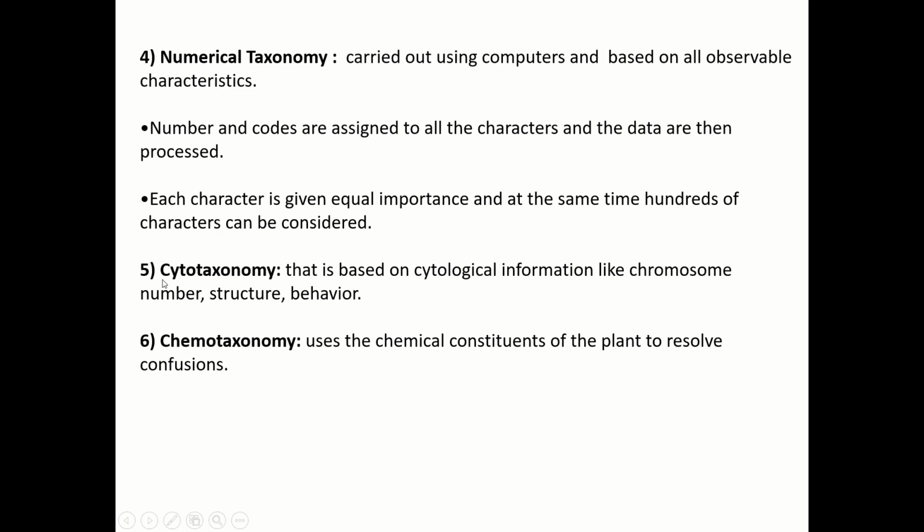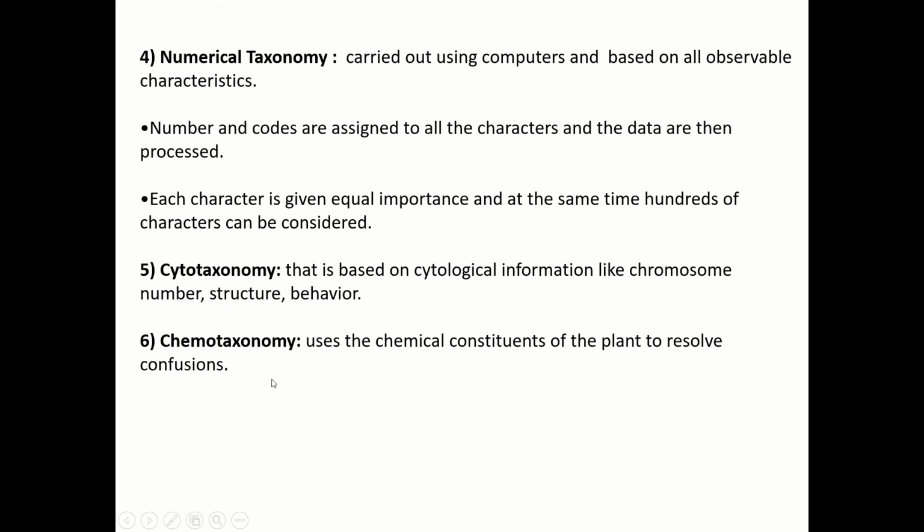Now the next system of classification, the fifth one, is cytotaxonomy. This is based on cytological information like chromosome number, structure, and behavior of the cell. In the cell, in the nucleus, you will find chromosomes. So how many chromosomes are present? Depending upon the number of chromosomes also, plants can be grouped into different species. So this is based on the cell structure and behavior.